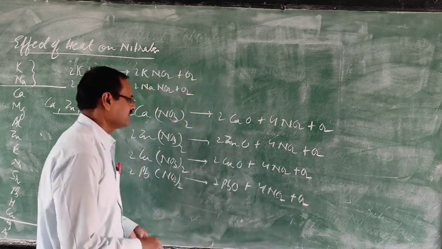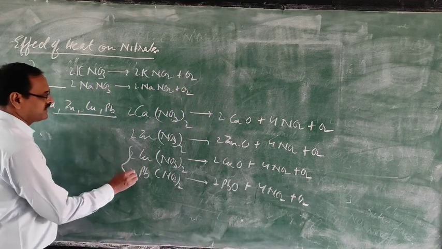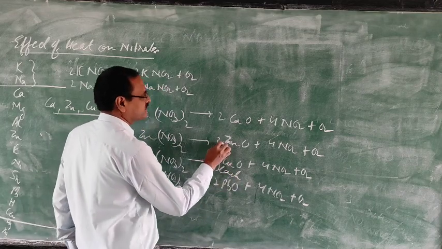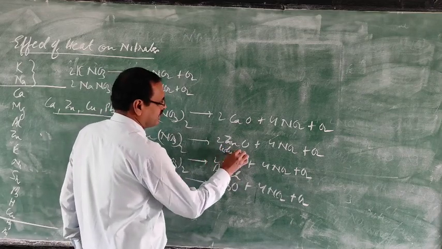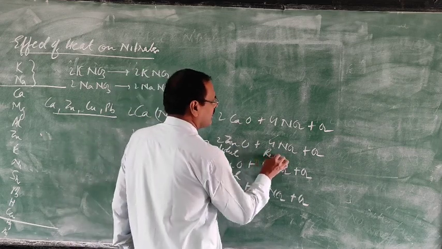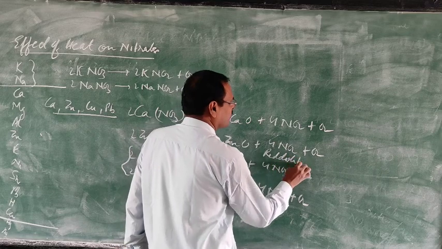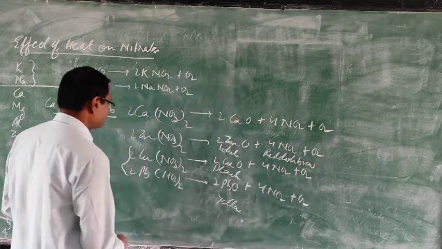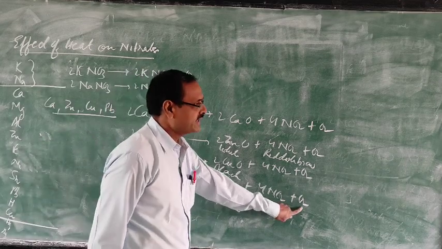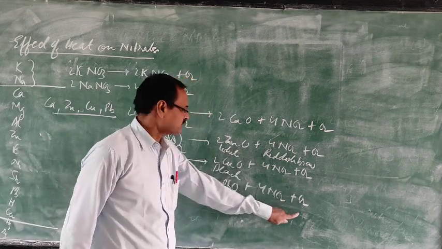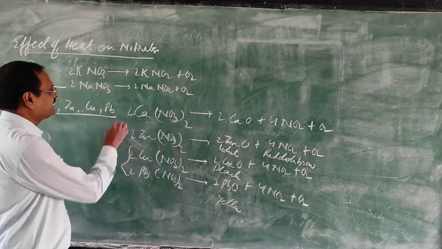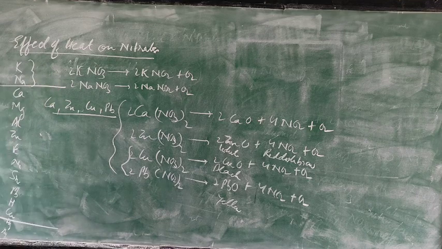So for observations, these two are the most important. This is black, this is white, and this one is blue. And this color, red, is brown. One question: what do you observe when lead nitrate is heated? A reddish brown gas is released, a colorless gas which relights a glowing splinter is released, and a yellow residue is left. In all the nitrates, when they are heated, a cracking sound will be heard.